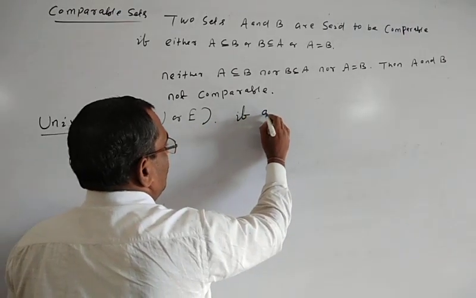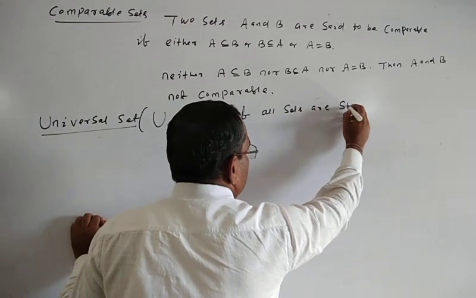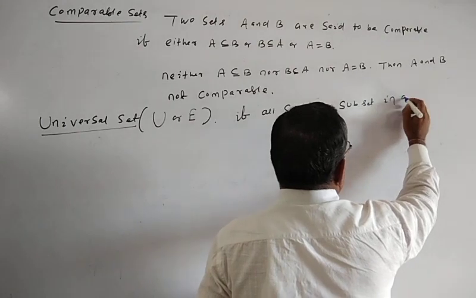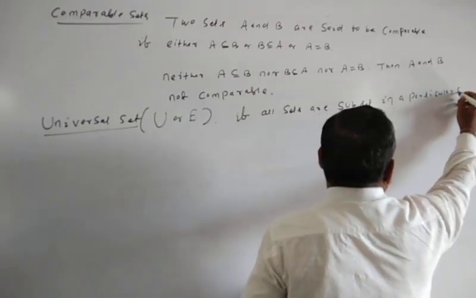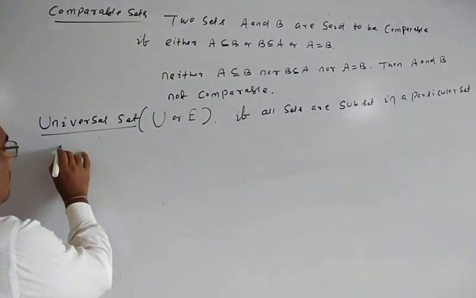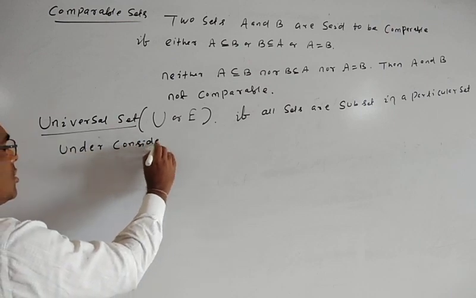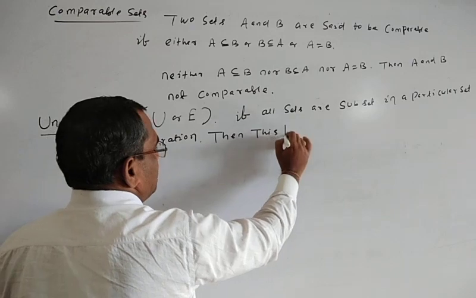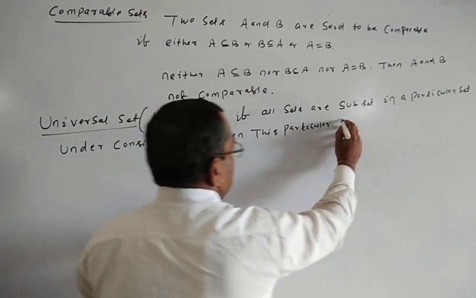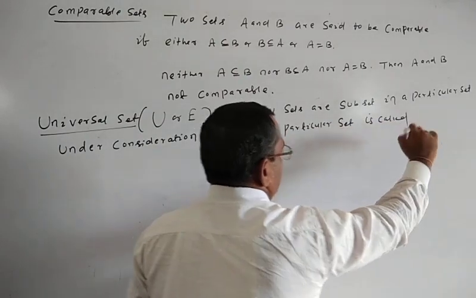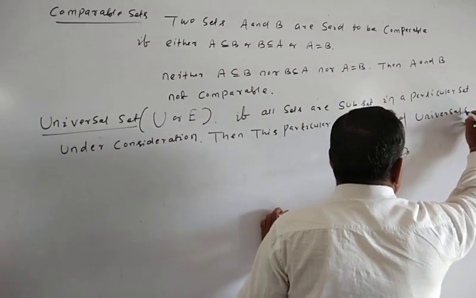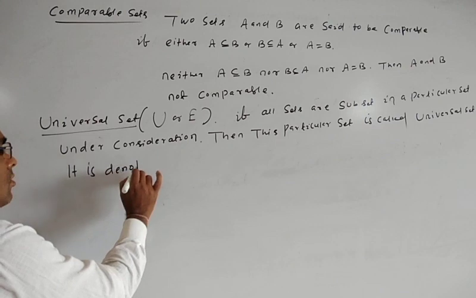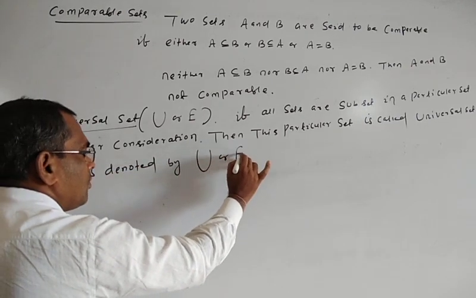If all sets are subsets of a particular set under consideration, then that particular set is called the universal set, and it is denoted by capital U or capital E.